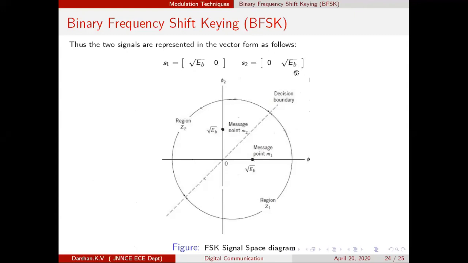Then the two vectors S1 and S2 could be plotted as points. One will lie on the horizontal axis, and the second point S2 will lie on the vertical axis. This is how the constellation diagram is given.